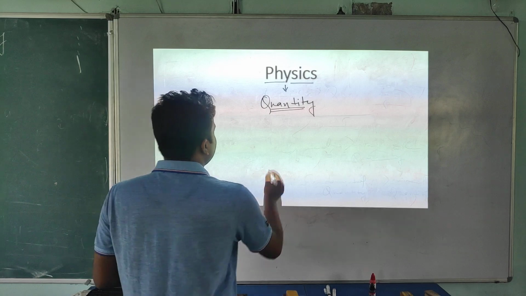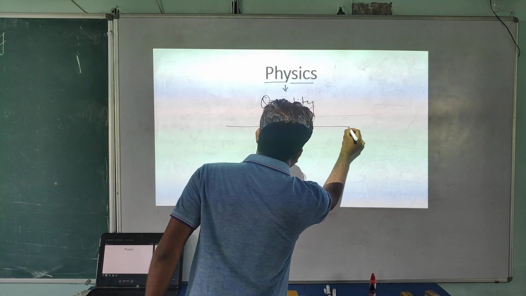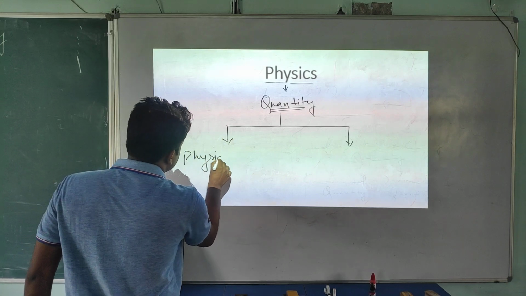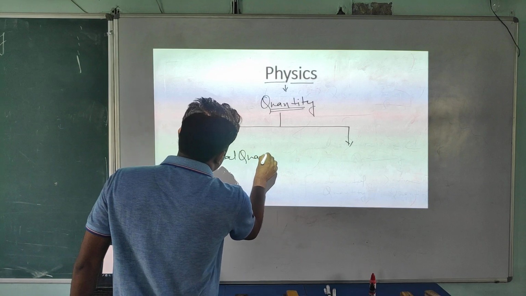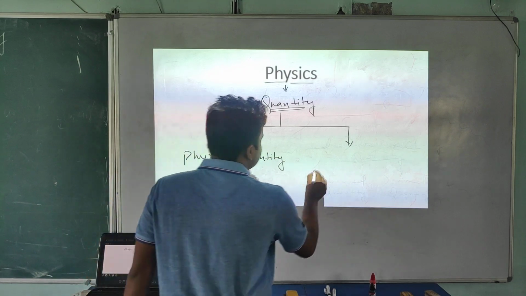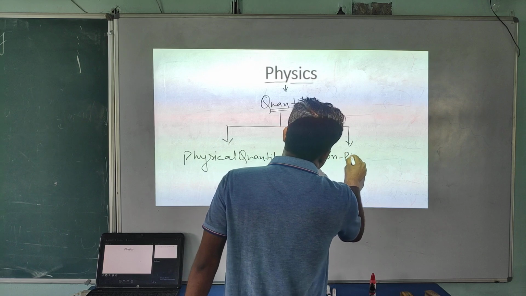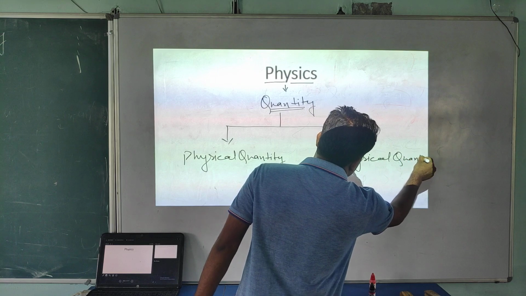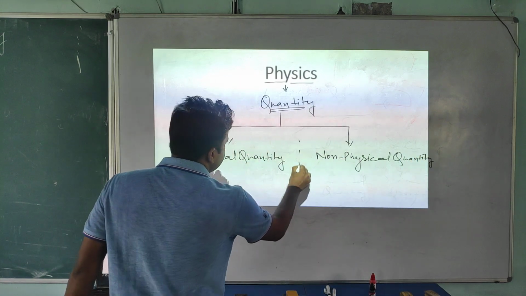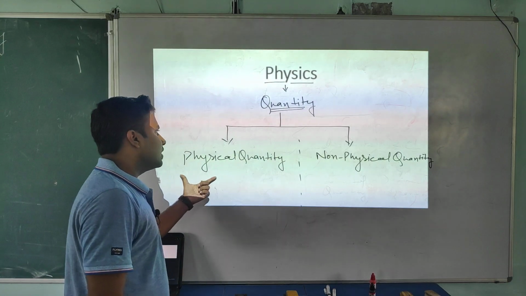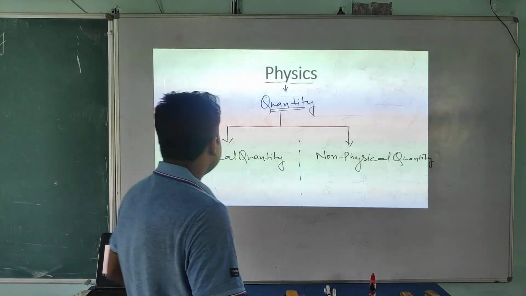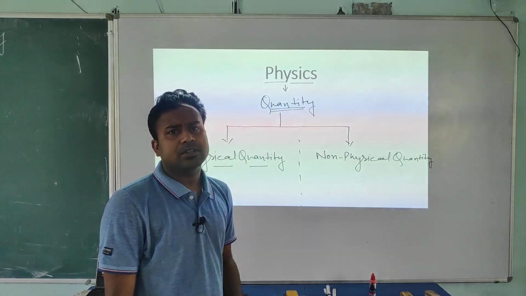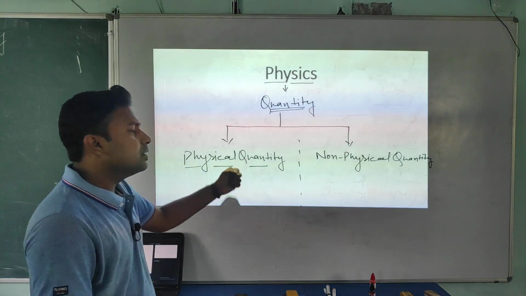In physics we are dealing with quantities and we are dividing quantity into two parts: physical quantity and non-physical quantity. Now what is a physical quantity, student? The quantity which is measurable, जिसको आप measure कर सकते हो, that quantity is called a physical quantity.